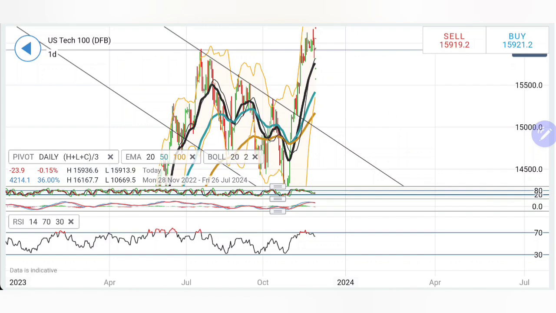For this 60 points, do not take a trade. Above 15,900, one can expect 16,000. See, 16,000, 16,020 levels you should watch out for. As long as these levels are taken, we have to put a 20 points trailing stop loss. 980 is also resistance, 16,000 is also resistance, 16,020 is there, and then only and only if Tech 100 trades above 16,050, you can expect a complete reversal. On the downside, I will recommend you to sell here at 15,900, but then be careful of 870, 880 as the first resistance zone, 840 as the next, and 800 as the third. Below 800 is there for the bearishness to prevail.